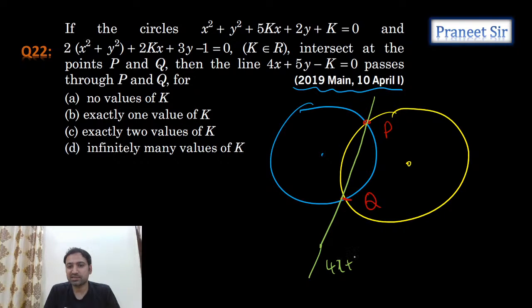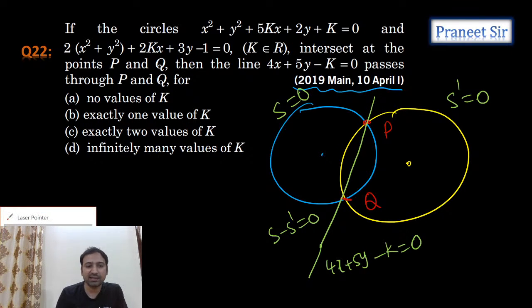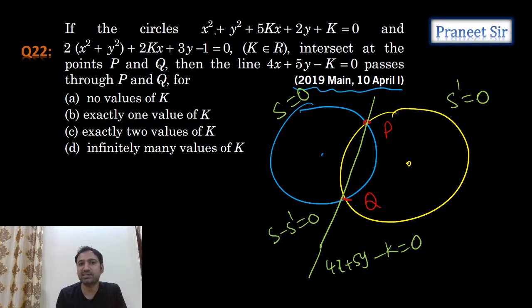4x plus 5y minus k equals 0. But how to calculate the common chord equation, guys? If two circles are intersecting at 2 points, the common chord equation is S minus S dash equals 0, only, na? Radical axis only. So let's calculate the radical axis, guys. To calculate the radical axis, this has to be in general form.